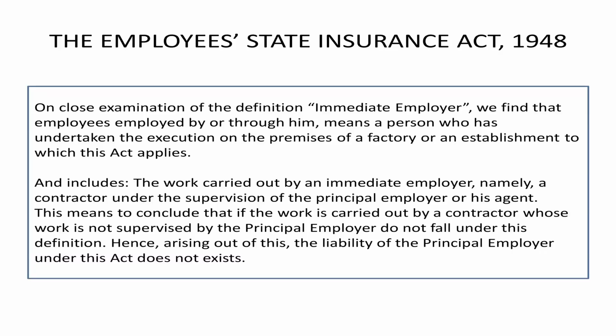If you see the close examination of the immediate employer, we find that the employee is employed through whom means a person who has undertaken execution of work in the factory premises, and includes work carried out by an immediate employee or contractor under the supervision of the principal employer or his agents. This means, to conclude, that if the work is carried out by a contractor whose work is not supervised by the principal employer, it does not fall under this definition. Hence, many times the liability of the principal employer under this does not exist. So this is a very peculiar thing.